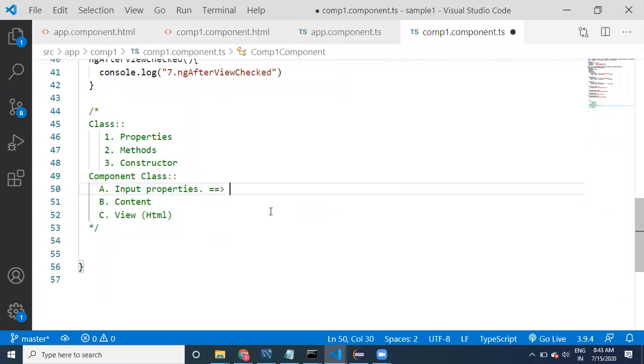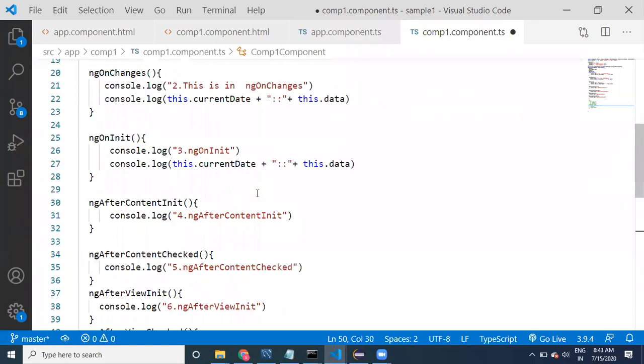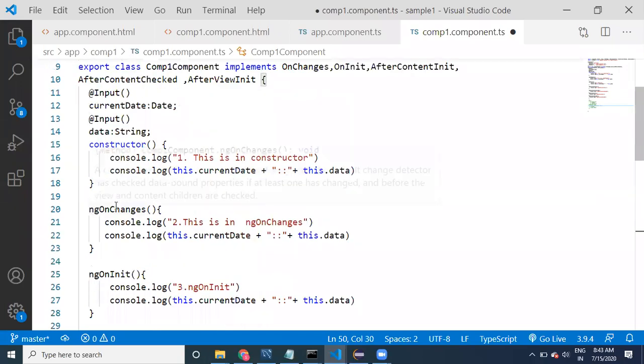First one is properties related. Properties are going to be injected. What is that? That is going to be something like ngOnChanges.